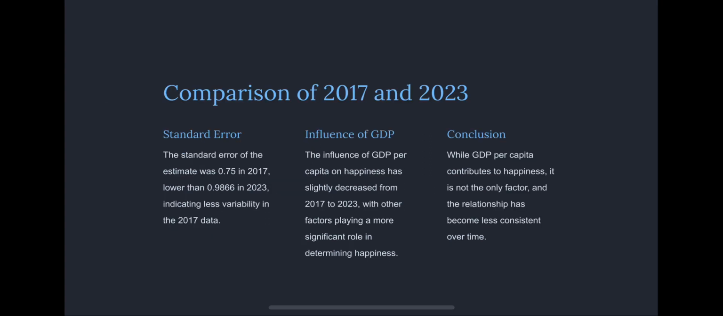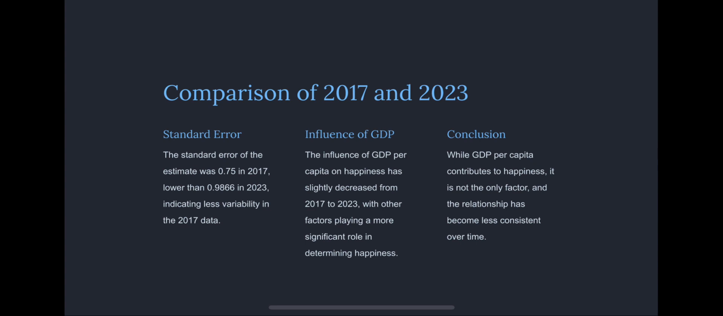0.98. The standard error of the estimate for 2017 was 0.75, which is lower than the standard error for 2023. This suggests less variability in the 2017 data, indicating that GDP per capita had a more consistent impact on happiness in 2017 compared to 2023.